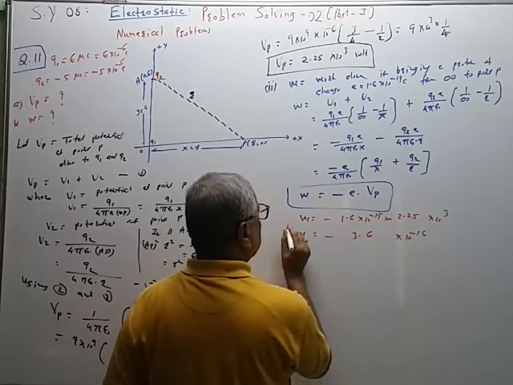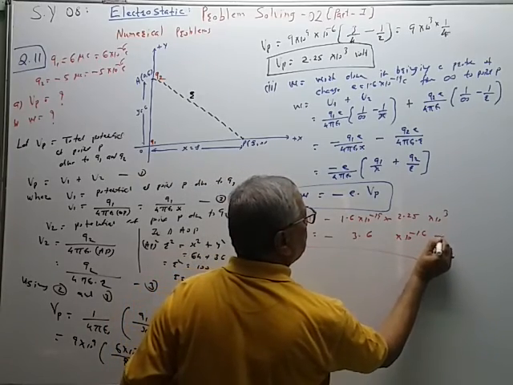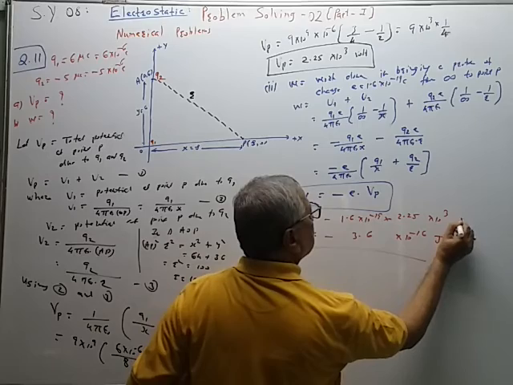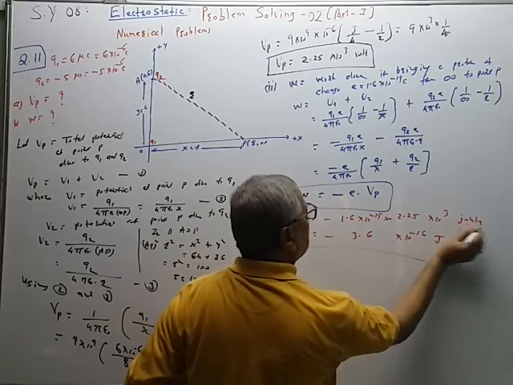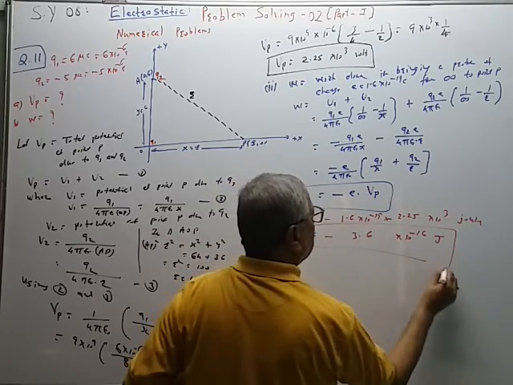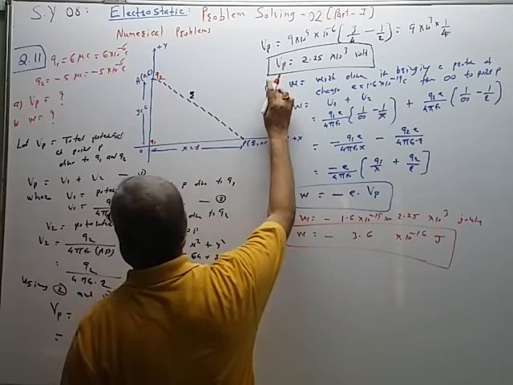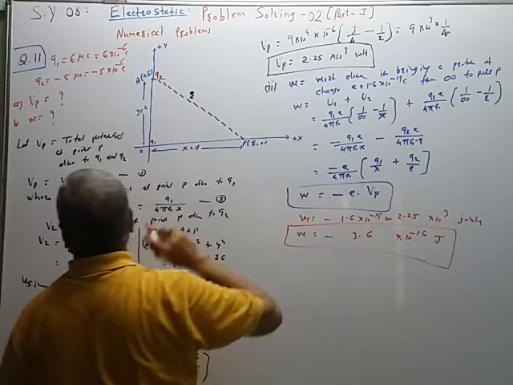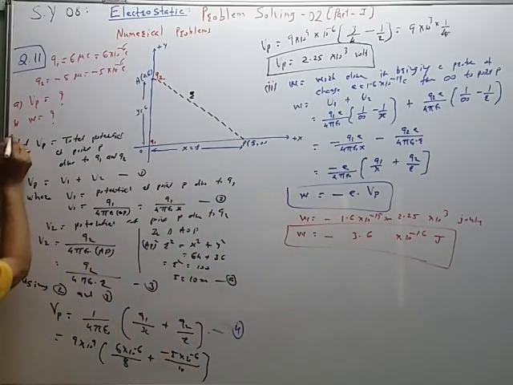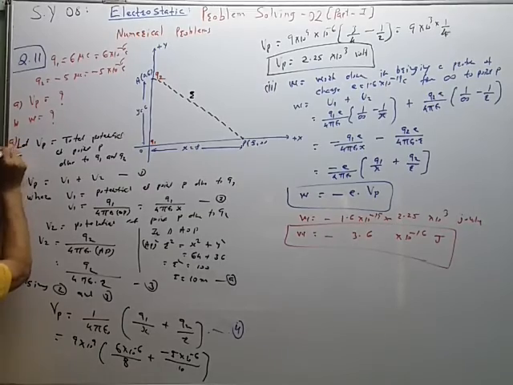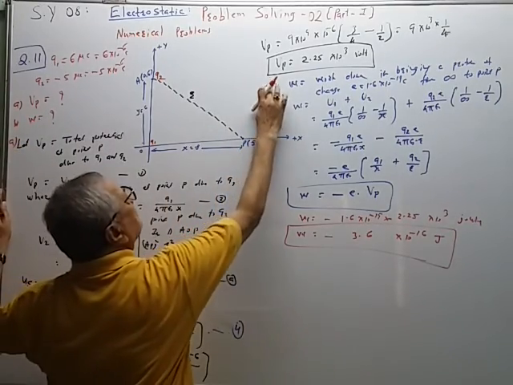This one work is done, joule. This is the second part. This is A part. This is B part.